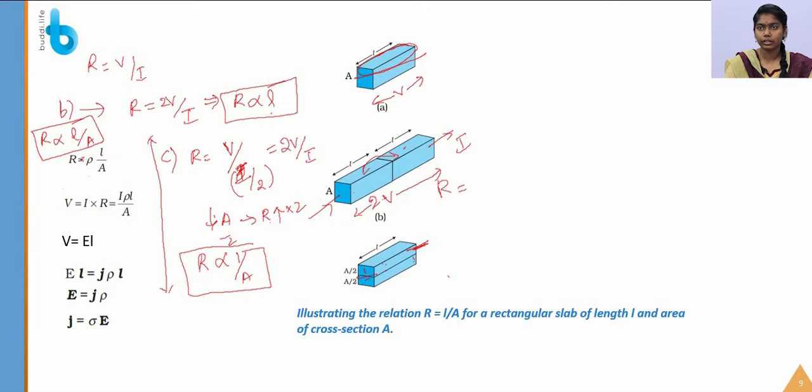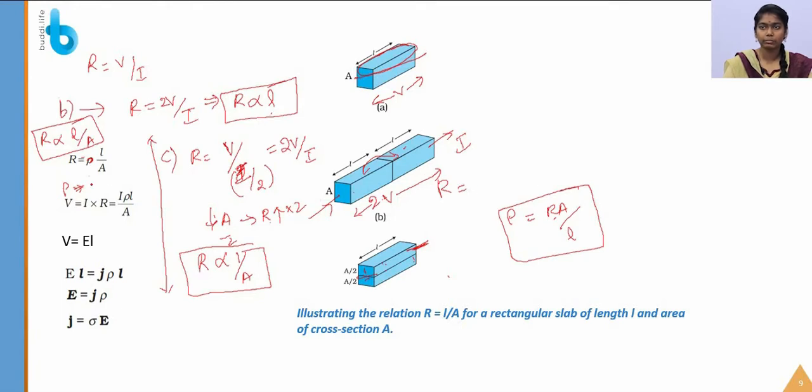We are introducing the equal symbol by having this rho. Rho is nothing but resistivity, it is a property of a conductor. So rho is nothing but resistivity. When you want to calculate rho, you have to divide R A by L.